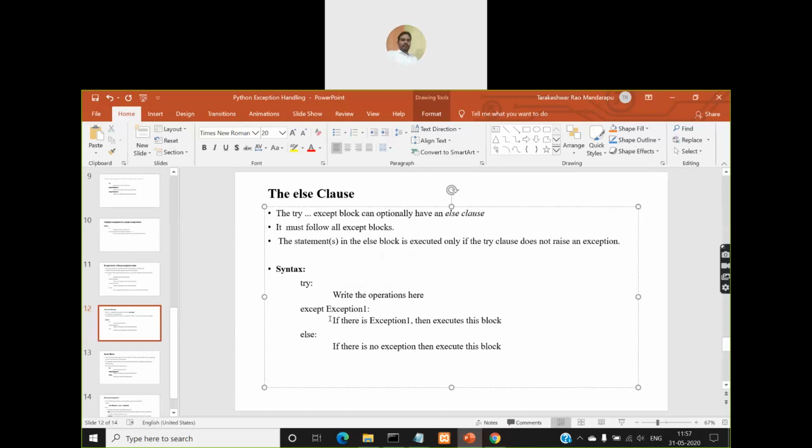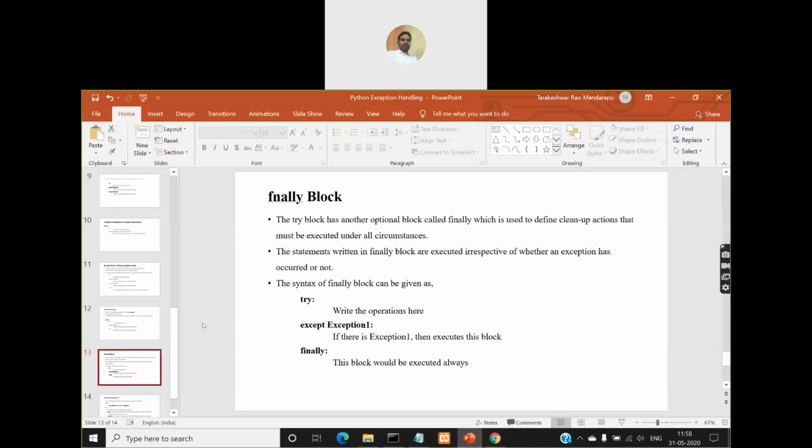Earlier, when you don't have an else block, what will happen? If an exception occurs, then one of those except blocks will be executed. If an exception does not occur, then the normal program statements which are after the except blocks will be executed. But here, before those normal statements which are after the except blocks, this else block will be executed, and then after that the normal statements which are there after the except blocks will be executed, and this will be done only when no exception occurs. If an exception occurs, then this else block will never be executed.